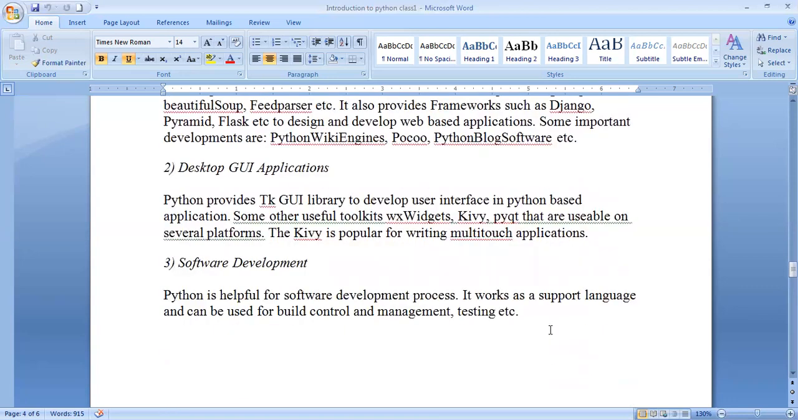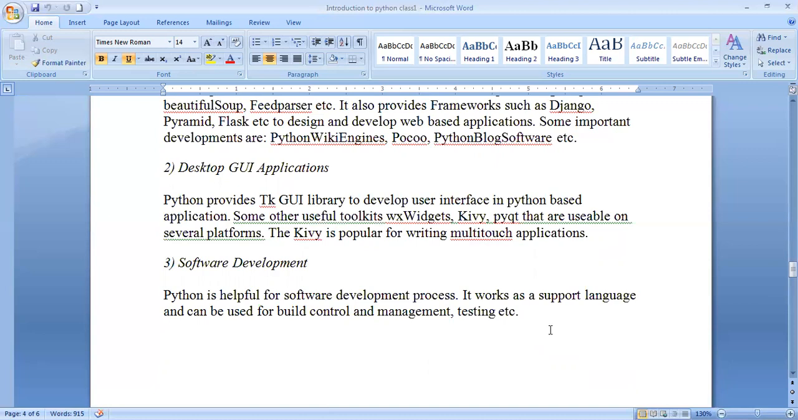And software development: already you know what is software, a set of instructions to execute a specific task. Software development can be done by a development team, and Python also works as a support language, and it can be used for build, control and management testing.